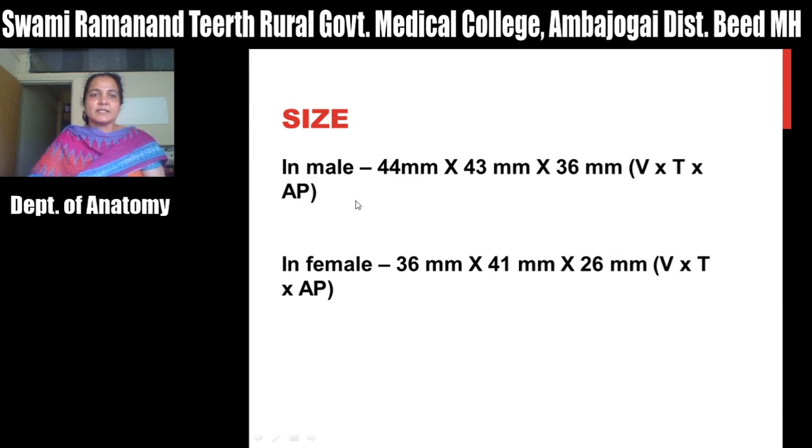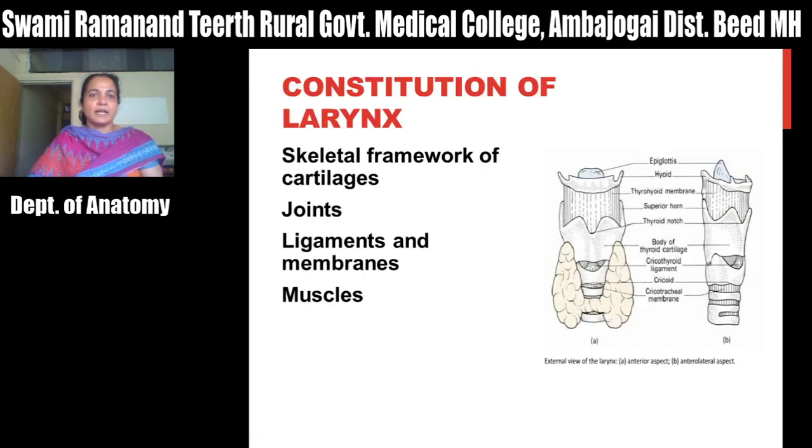The size of larynx in male, it is 44 millimeter in vertical diameter, 43 millimeter in transverse diameter, and 36 millimeter in anteroposterior diameter. That is in male. And in female, it is about 36 millimeter vertically, then 41 millimeter transversely, and 26 millimeter anteroposteriorly. So this is a size of larynx in male and female.